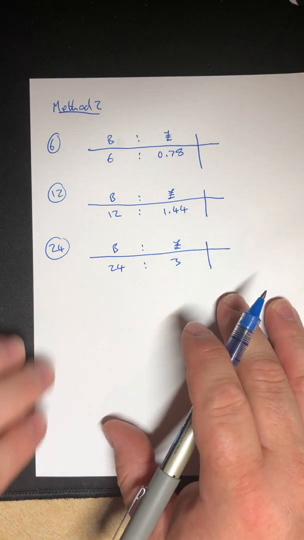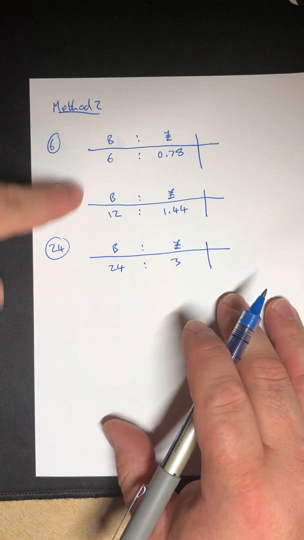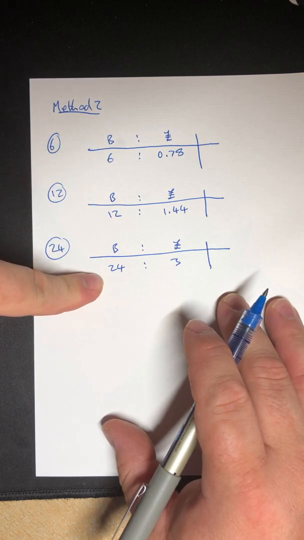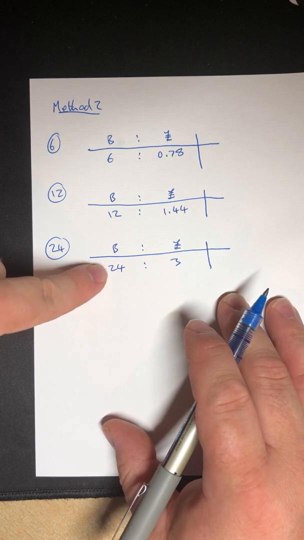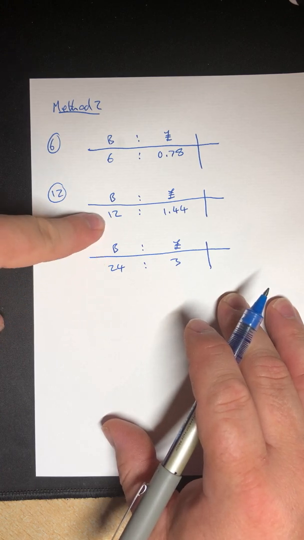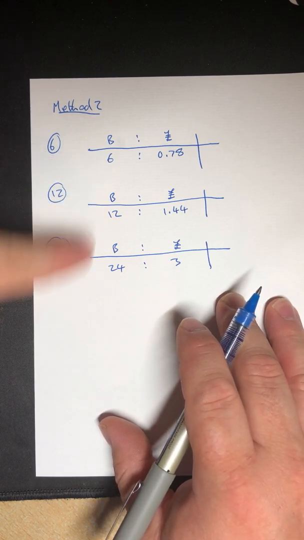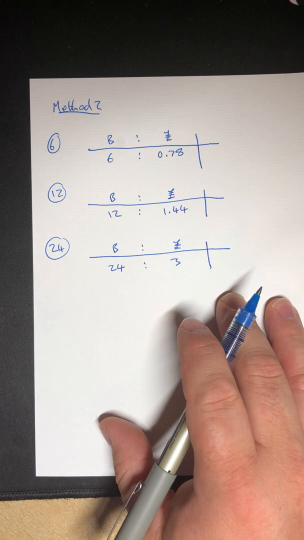Now for me, I've noticed that 6, 12 and 24 all go into 24. 24 goes into it once, this goes into it twice, and this goes into it 4 times. So as long as I've got a value for the same amount of buns, I can answer this question.